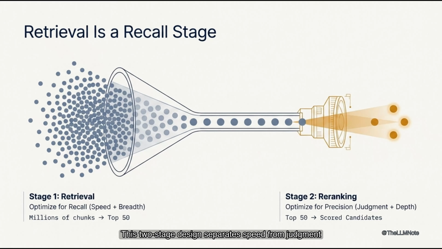This two-stage design separates speed from judgment. A fast retriever narrows the search space from millions of chunks to perhaps 20 or 50. A slower, more accurate model then scores how well each candidate answers the actual query. Search broadly first, judge deeply second. That architecture is not wasteful duplication. It is how modern retrieval systems balance coverage, latency, and relevance.